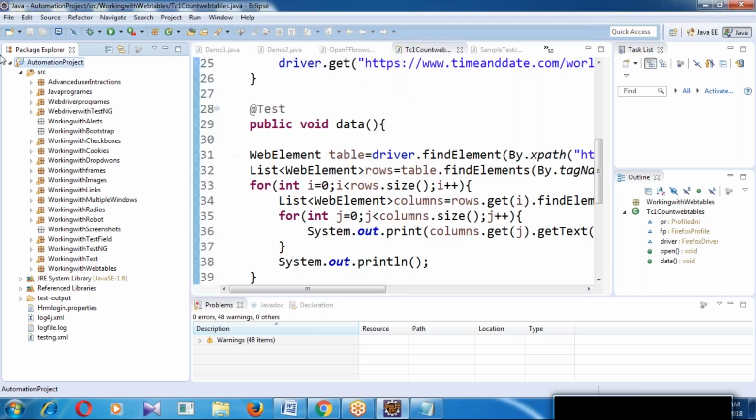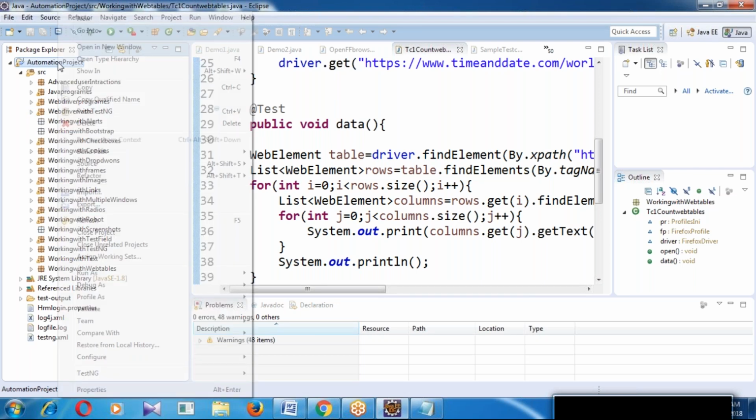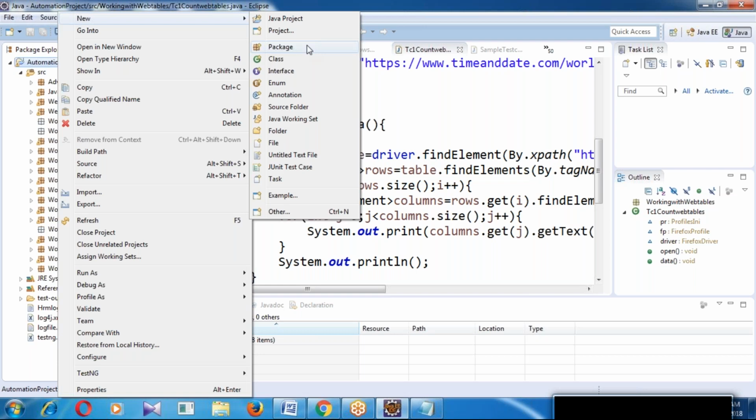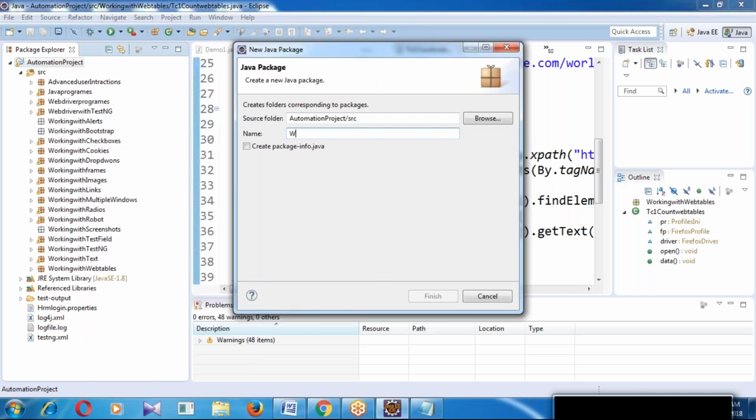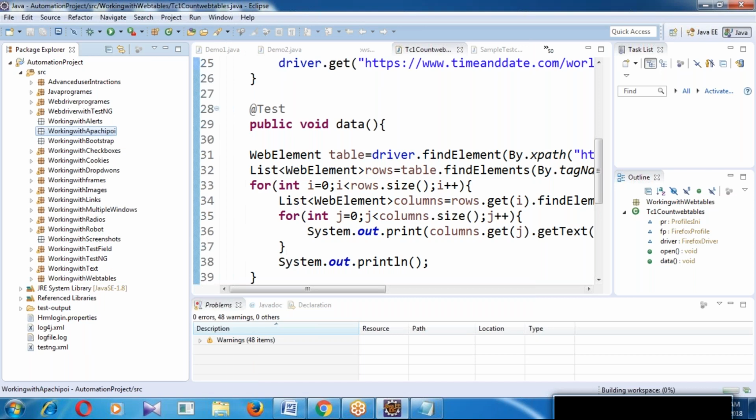So now let's write the program to work with Apache POI. Up to here, how to download, how to configure, and what the features of Apache POI are, are clear. Next, let's work with Excel. I am creating one package here. Package name: working with Apache POI. Let me create the new class. Right click, new class.